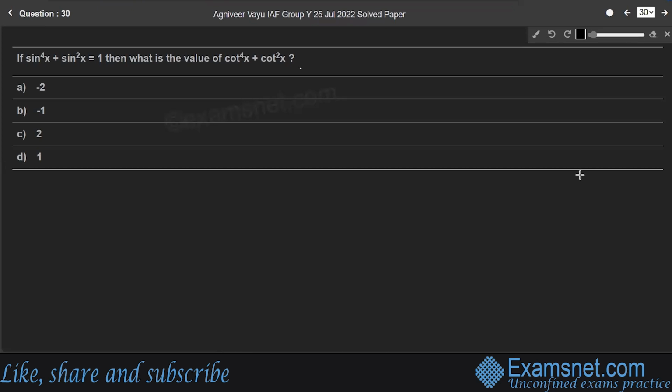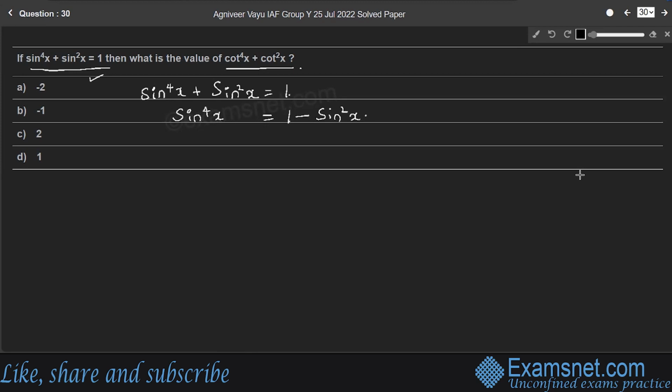Question 30. If sine raised to 4x plus sine square x is equal to 1, then what is the value of cot raised to 4x plus cot square x? So consider the first expression. Sine raised to 4x plus sine square x is equal to 1. So in this equation, we'll consider sine raised to 4x in the LHS part. So in the RHS part, it becomes 1 minus sine square x.